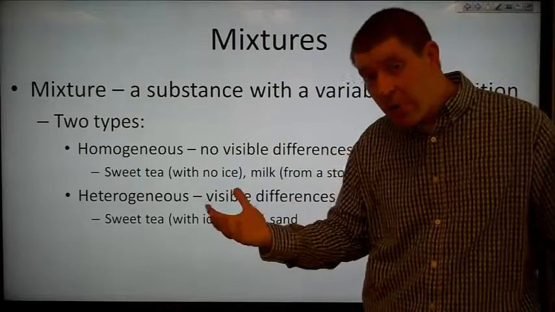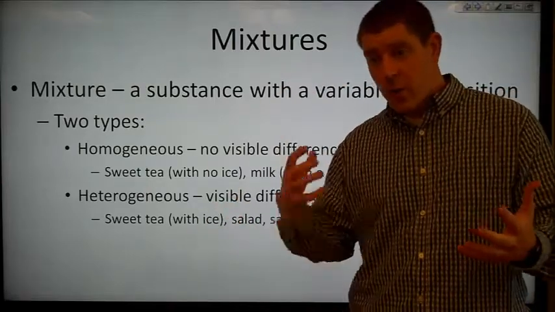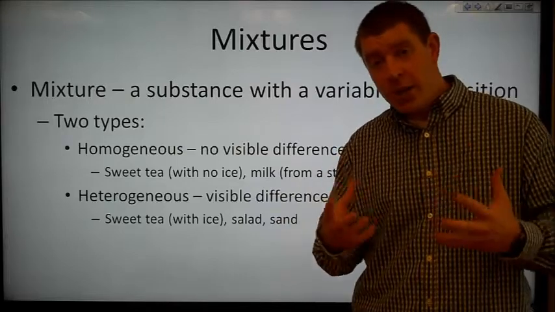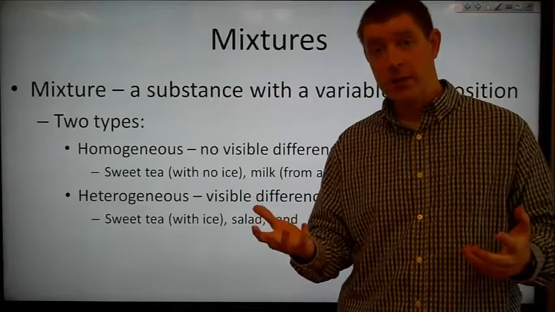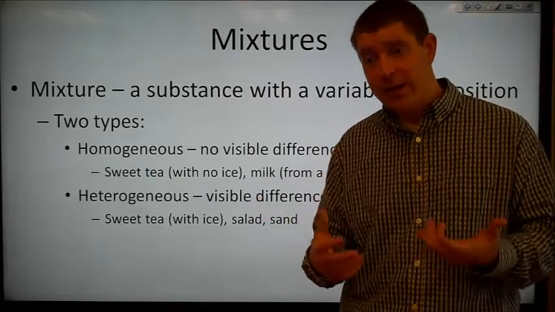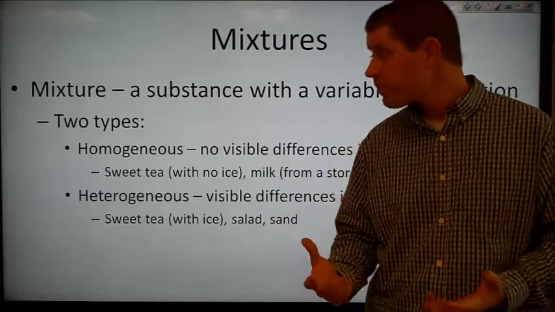If we have a compound like water, well, we have two hydrogen atoms, one oxygen atom. If we change that ratio, if we have, say, two hydrogen atoms and two oxygen atoms, well, now we have hydrogen peroxide. That's a different compound. We don't have the same stuff anymore.